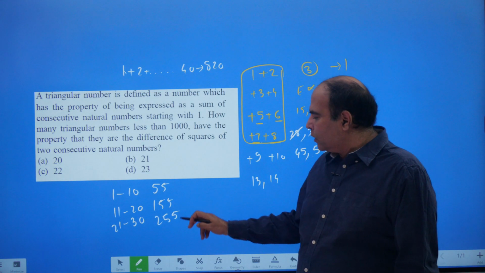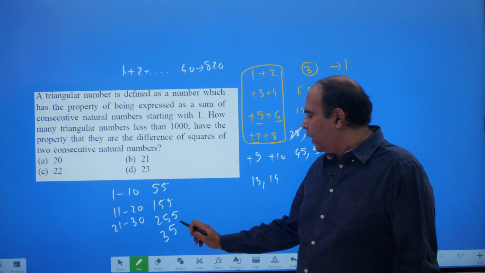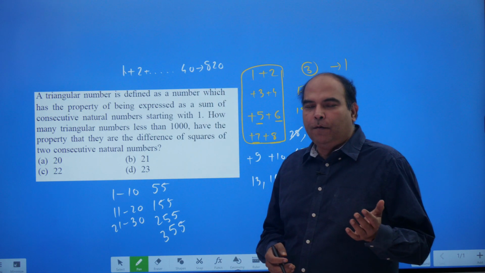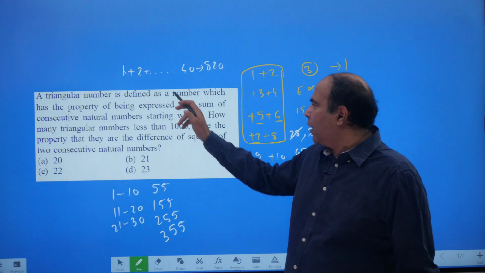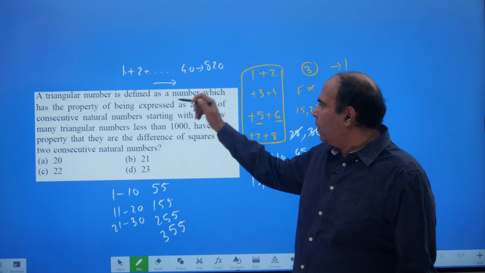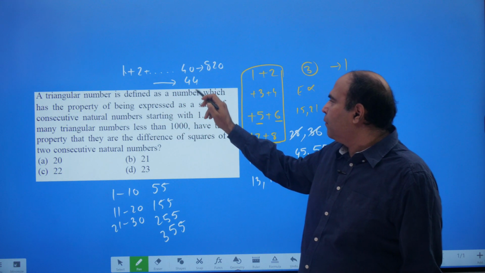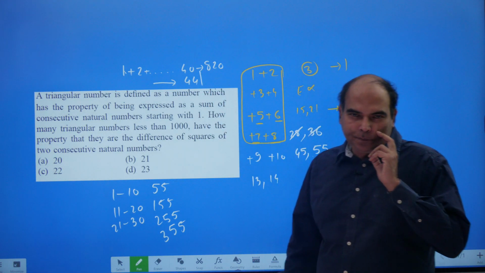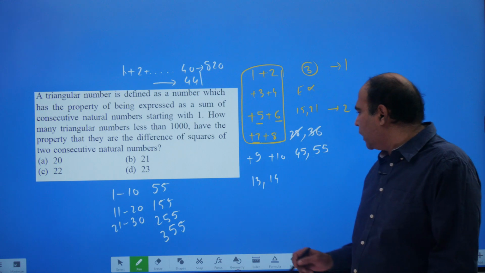इसको अगर ऐड करते जाओगे 1 to 40 का सम यहाँ पे तुमको 820 मिल जाएगा, plus 41 861, plus 42. So you will be able to realize either through n into n plus 1 by 2 or this कि 44 is the limit. If you add 1 to 44 you'll get to 990. तो ये तुमको 44 तक जाना है.